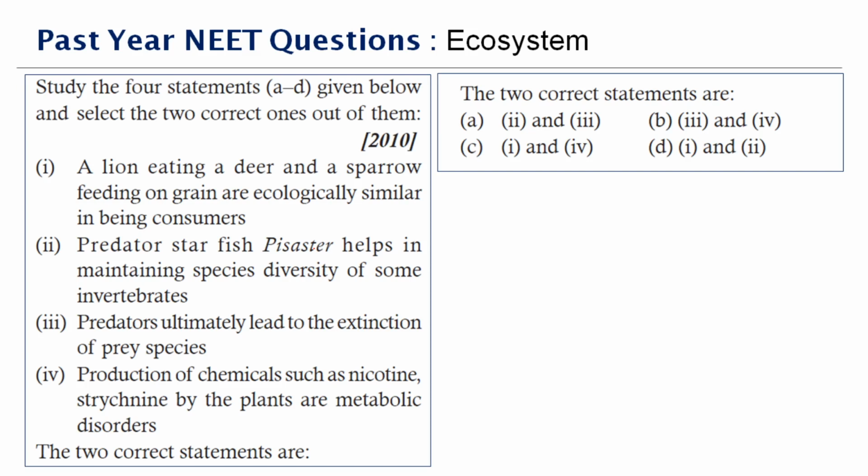Predator starfish helps in maintaining species diversity of some invertebrates. That is also right. Predators ultimately lead to the extinction of prey species. Wrong. Production of chemicals such as nicotine and other things by the plants are metabolic disorders. Wrong. So the two statements which are correct are the first two.